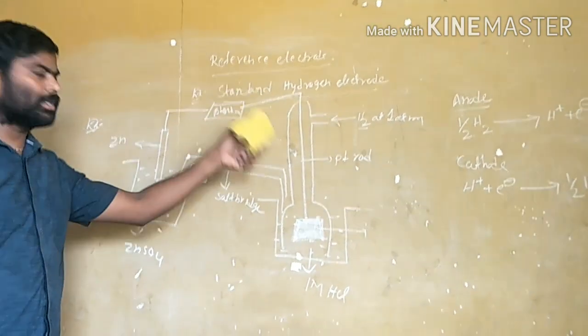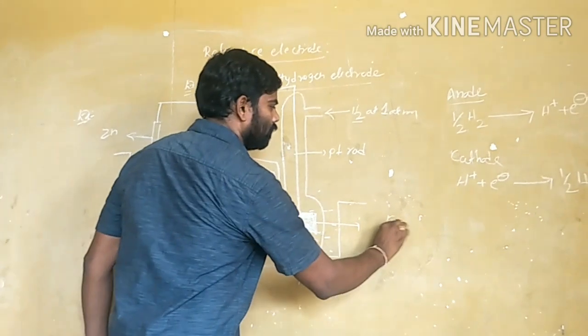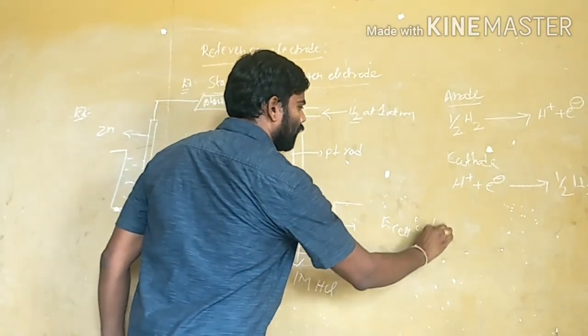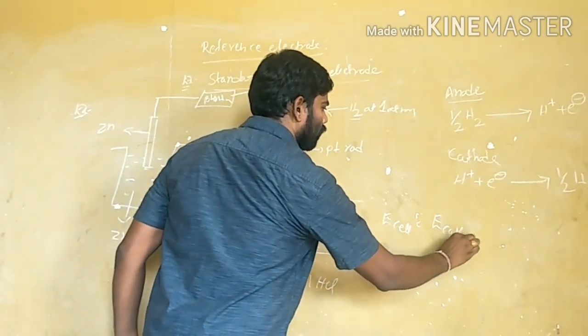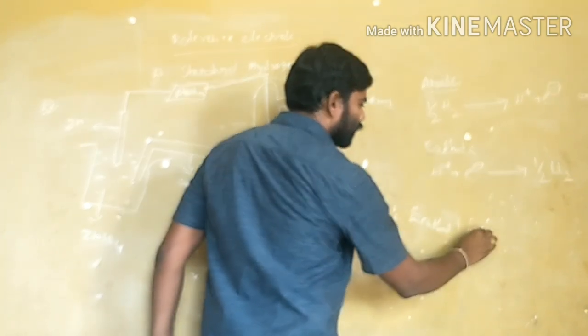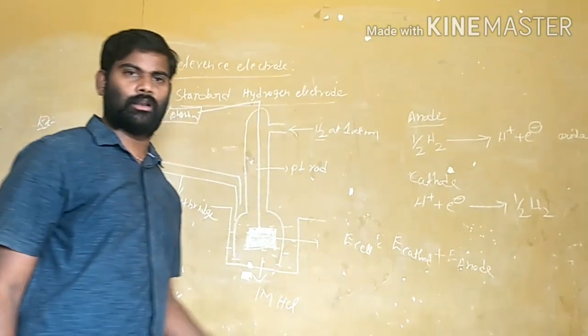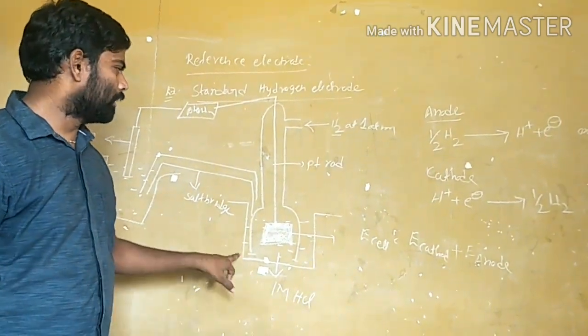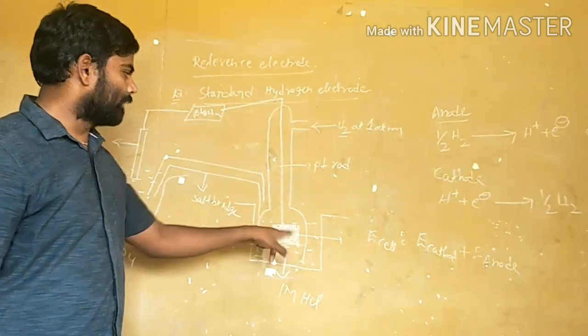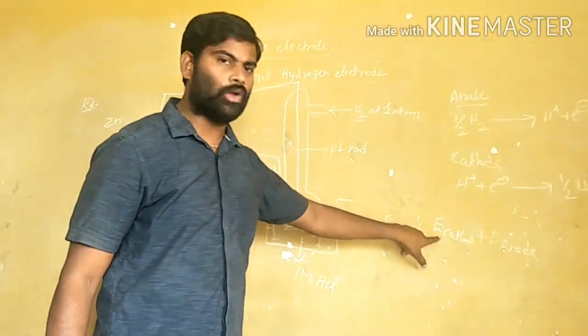Once this total cell reaction is formed, the total cell is formed here. What is the E cell? E cell is equal to E cathode plus the oxidation potential of anode. This is the formula for the calculation of E cell. Here, what is the cathode? The right side. The right side half cell is the hydrogen electrode, which is acting as the cathode.